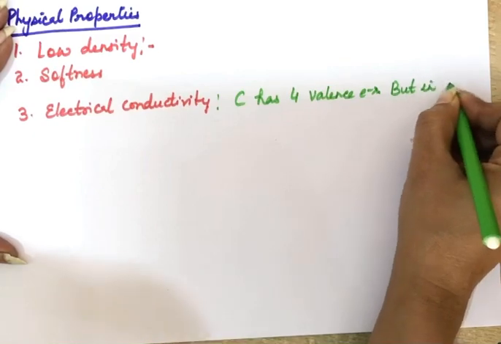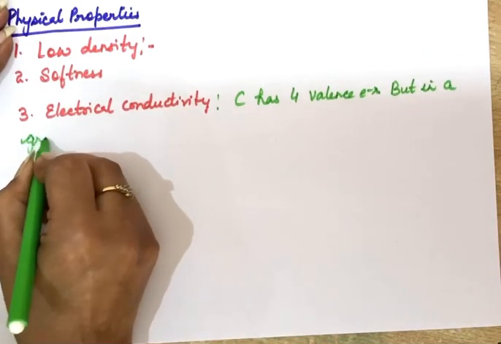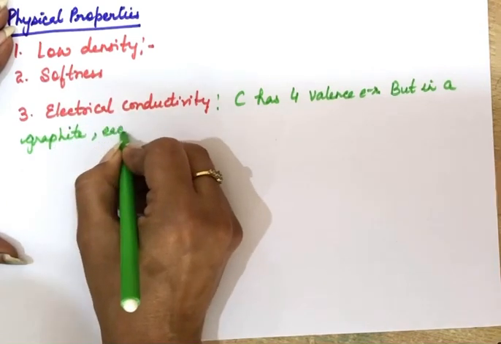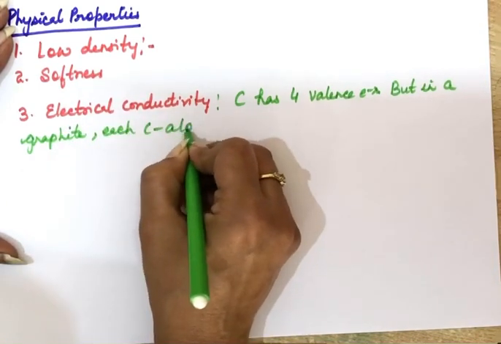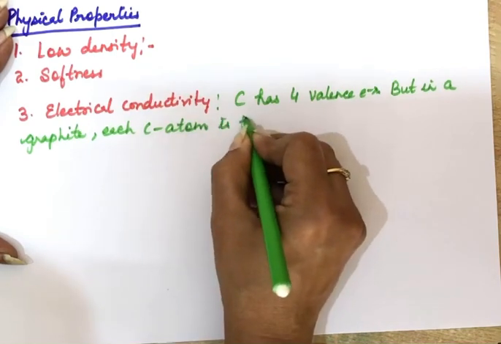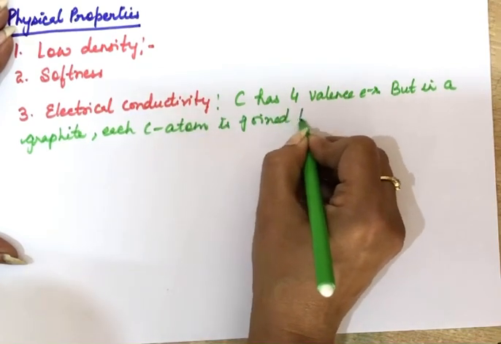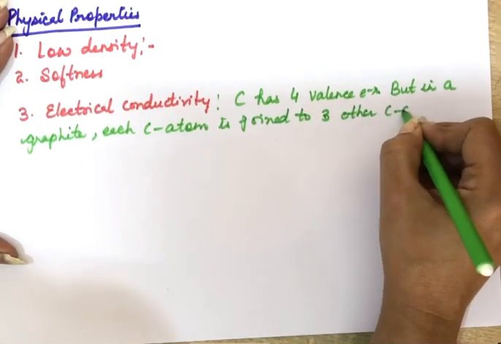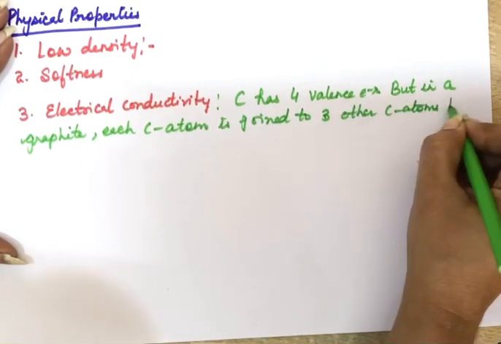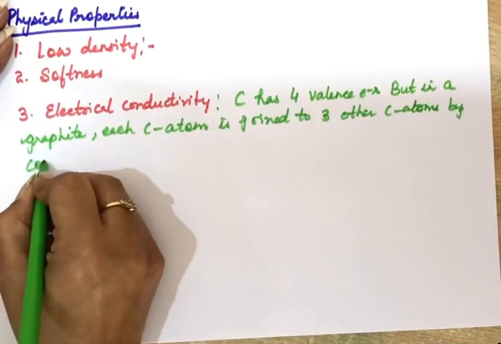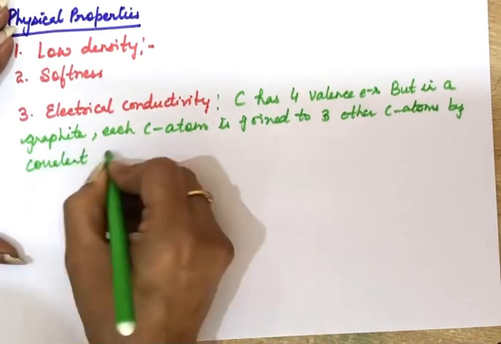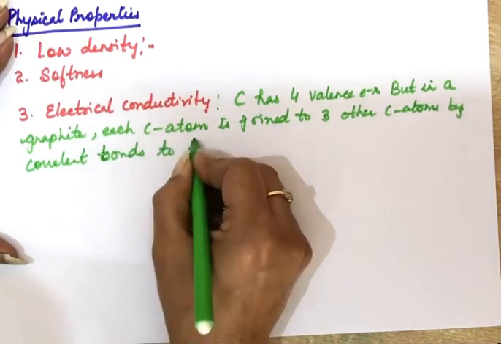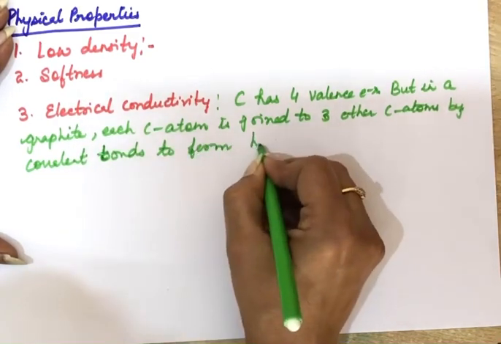But in a graphite arrangement, each carbon atom is just joining with 3 more carbon atoms only. That means the 4th electron will be left as it is. By covalent bonds, 1 carbon atom is combining with 3 more carbon atoms, and in this way they form hexagonal rings.